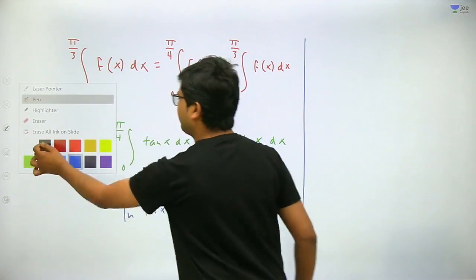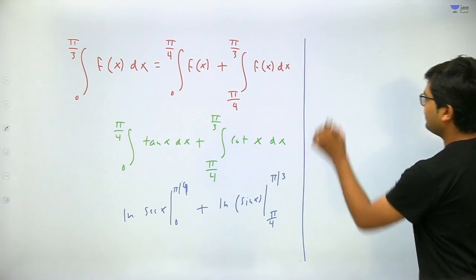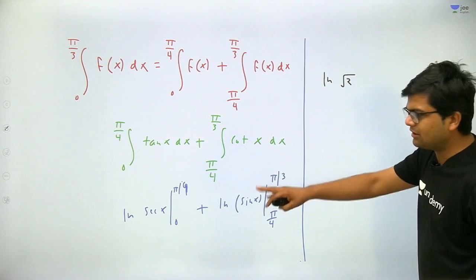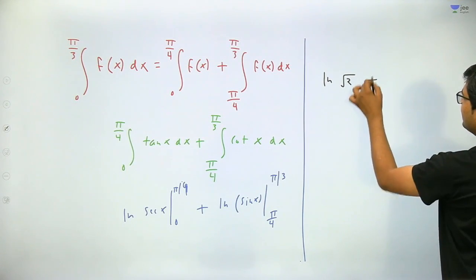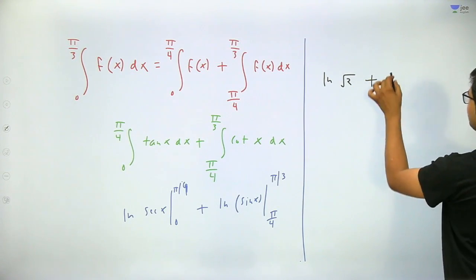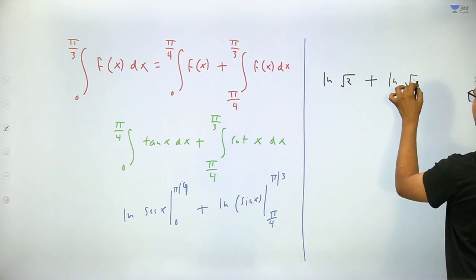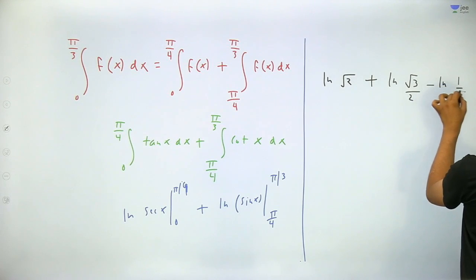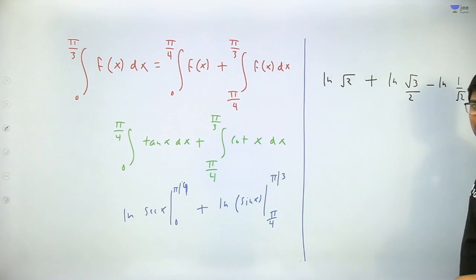Secant of pi by 4 is root 2, so it will become ln of root 2. And secant 0 is 1, ln 1 is 0, so just put the value 0. Plus ln of sine of pi by 3, which is root 3 by 2, and minus ln of sine 45, which is 1 by root 2. That is okay with everyone.